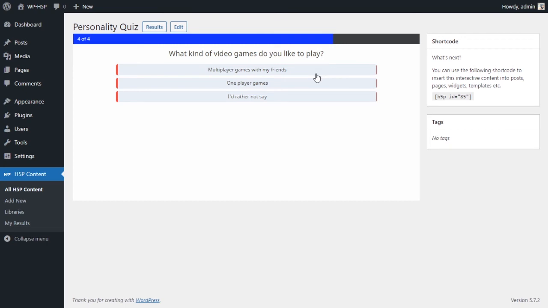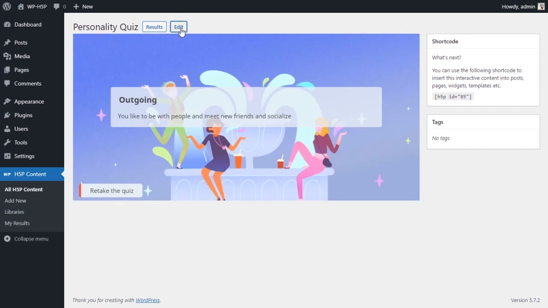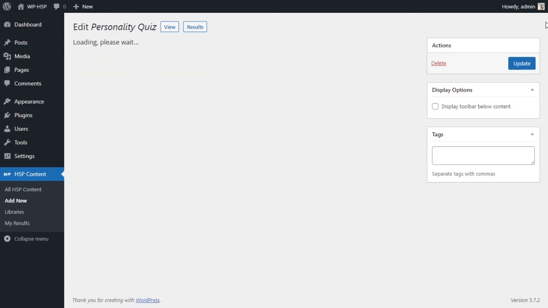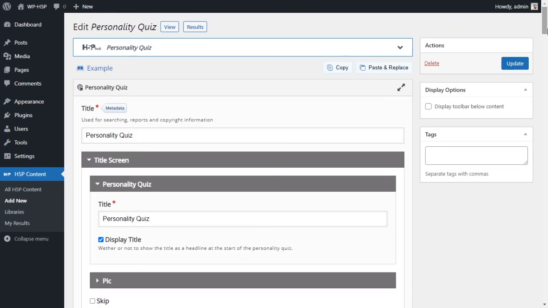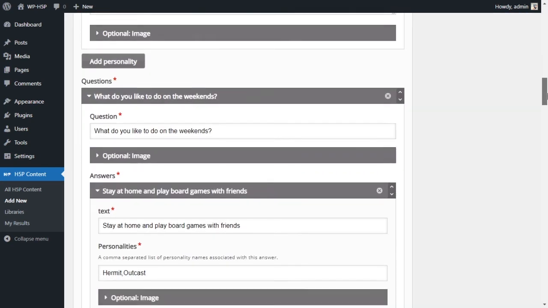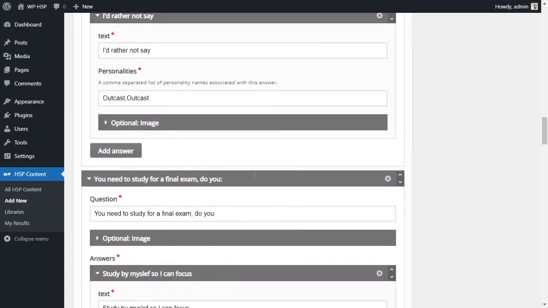And 1 player game. Outgoing. So did I put outcast or outgoing for all of them? Let me go back and check. I thought I put outcast. Maybe I put outgoing. They're too similar. No, I put outcast for all of them.